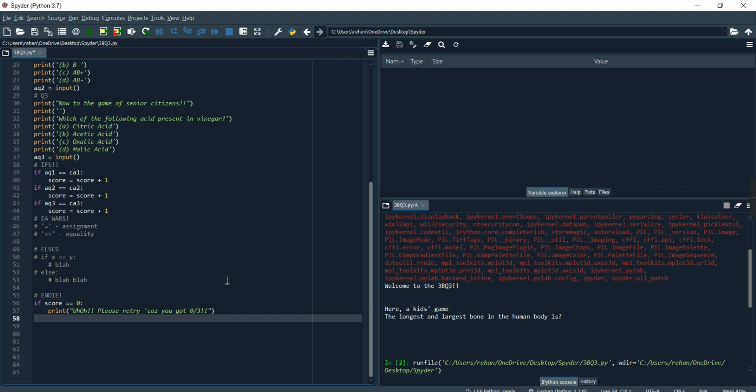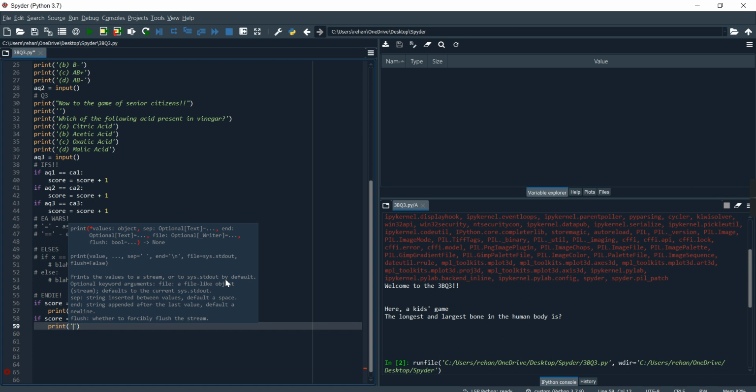If score is equal to 1, oh I wrote minus instead of the equals sign, is equal to 1, then you write print. You can change the messages, by the way. "Keep trying. You can do it once. You got 1 out of 3."